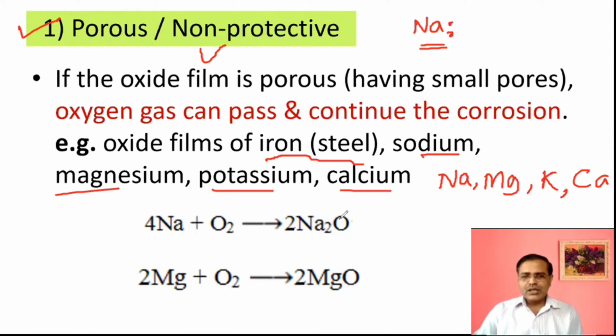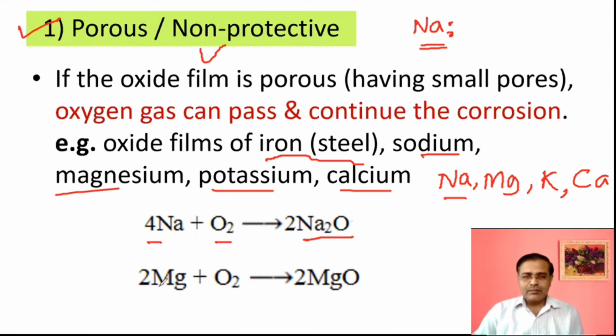If you have to identify the reactions, you have to see the valency. Sodium is monovalent. Its valency is 1 because it is present in first group, S block. Oxygen has valency 2. So remember that one oxygen atom will require 2 sodium atoms. Double proportion will be required. So here we can write Na plus O2, it gives Na2O, sodium oxide.